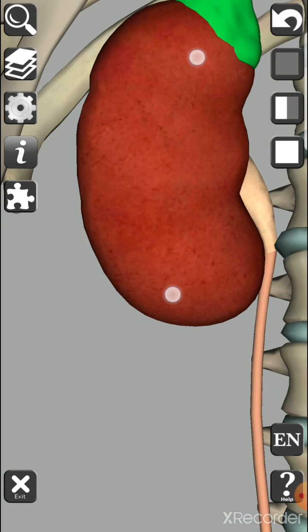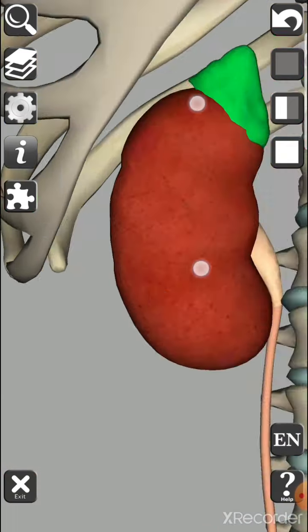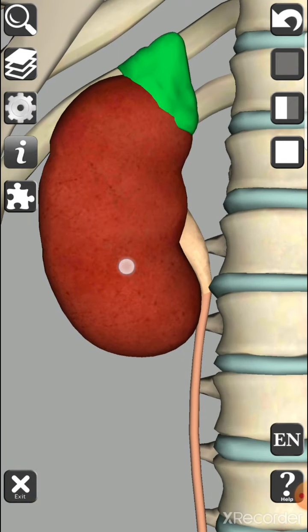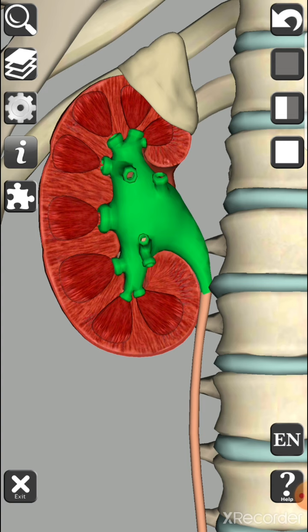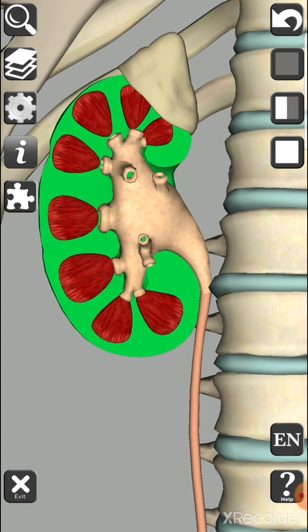Now let us see the inside part of our kidney. How does it look? Here you can see a pyramid shape inside our kidney. The outer part is known as the cortex, and this pyramid shape is later attached to a tube like organ, which is the ureter. So this one is the ureter, and this part is the cortex.